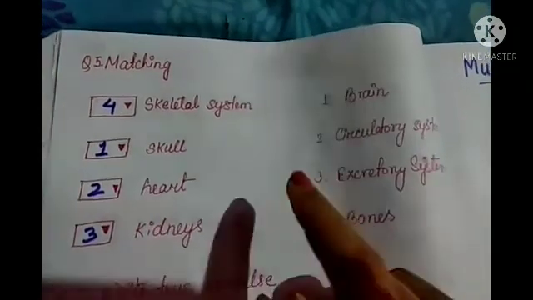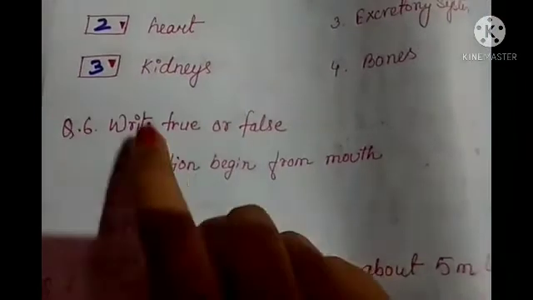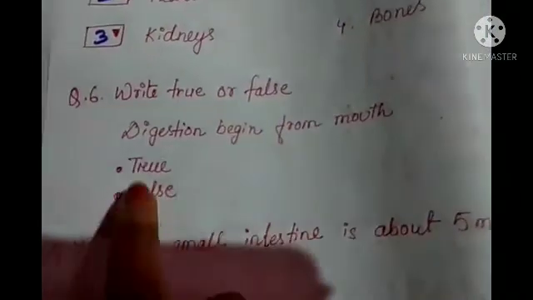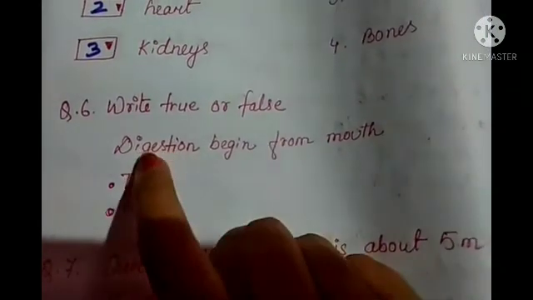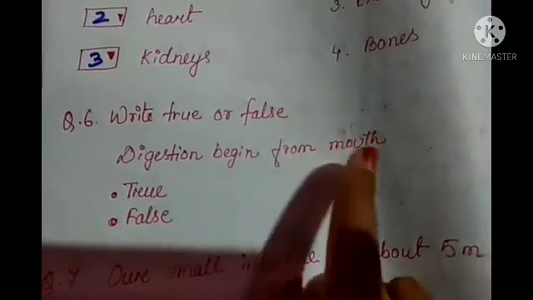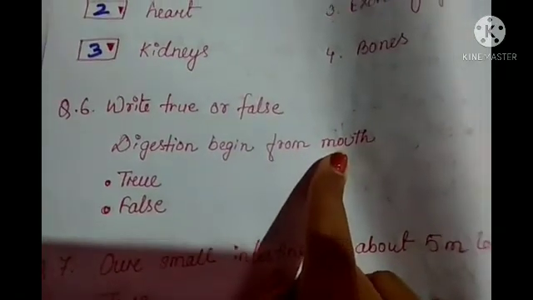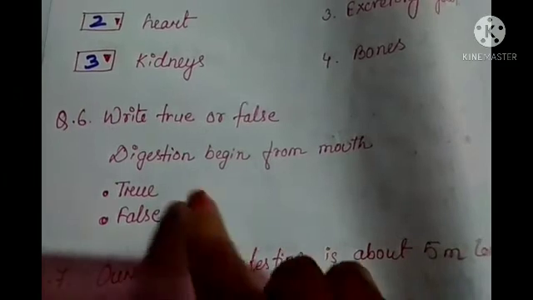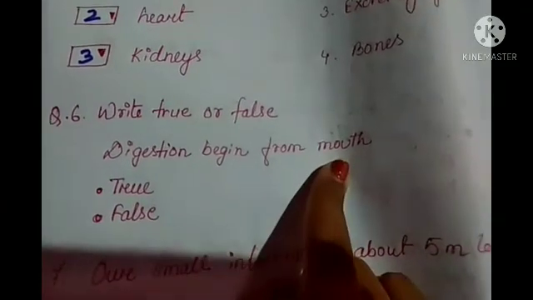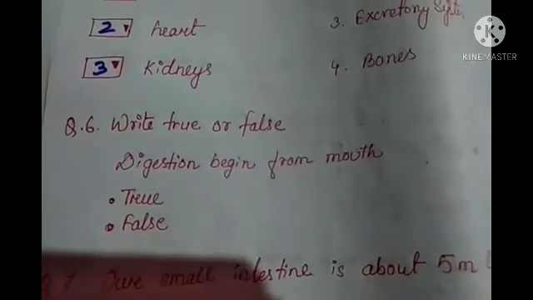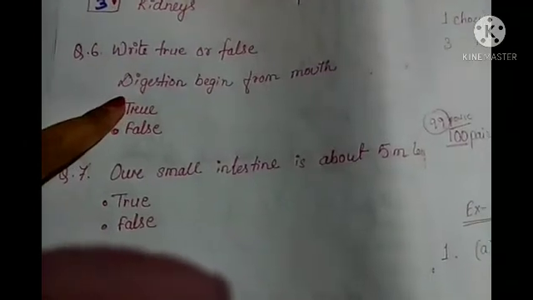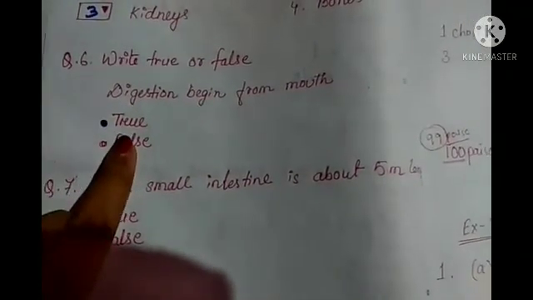Okay, now let's do question number 6. Write true or false. So here you have to just choose true or false. Okay, so question is digestion begin from mouth. So is it true or false students? Obviously you know it, digestion begin from our mouth, right? So the option will be true. Once you click on here, this one will show like this. So that means you are saying true.